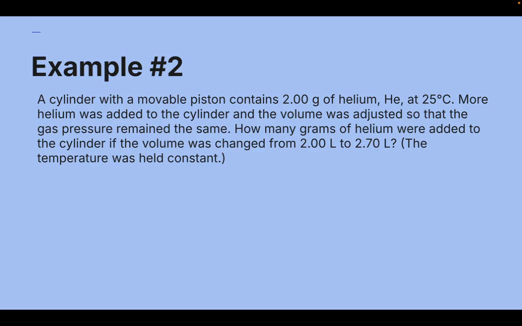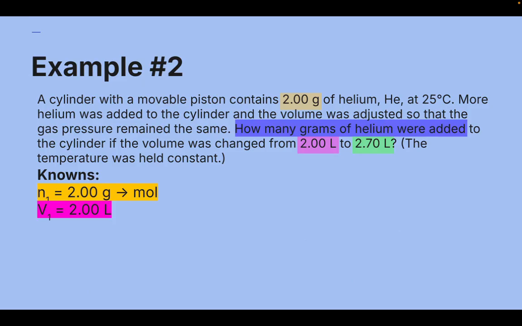So let's start by highlighting the known variables. So we know that we have 2 grams of gas. So that means that we need to convert that into moles at some point because we don't plug grams into Avogadro's law. We know our initial volume is 2 liters and our final volume is 2.70 liters. For an unknown, we are trying to solve for N2, which is our final moles of gas. However, we need to eventually convert that into grams because we're asked about grams.